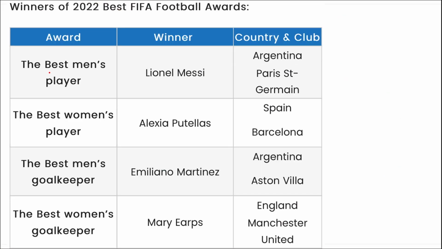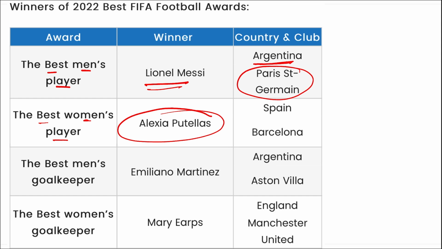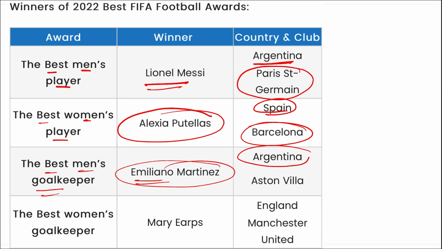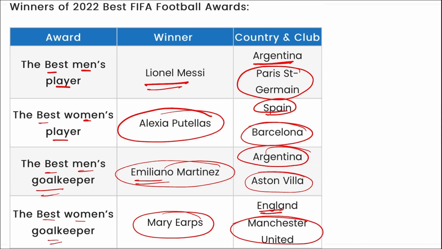As you can see here, best men player Lionel Messi. He is from Germany and he plays for PSG. Best women player Alexia Putellas. She's from Spain and she plays for which club? Barcelona. If we talk about best men's goalkeeper, then Emiliano Martinez. He's from Argentina and he plays for Aston Villa. And best women goalkeeper, she is Mary Earps and she's from England and she plays for Manchester United.